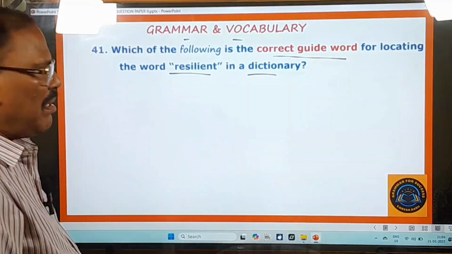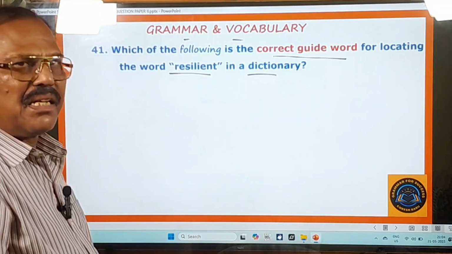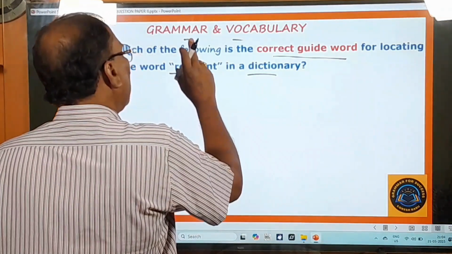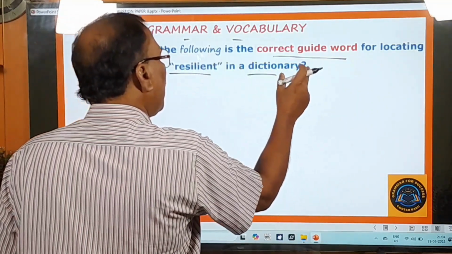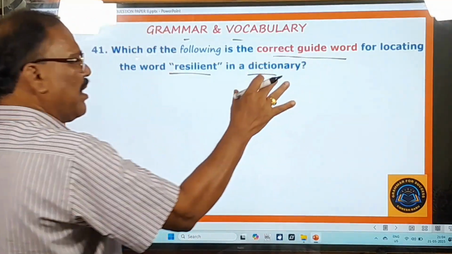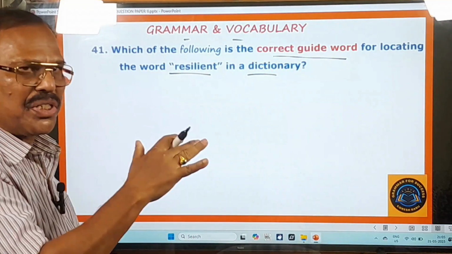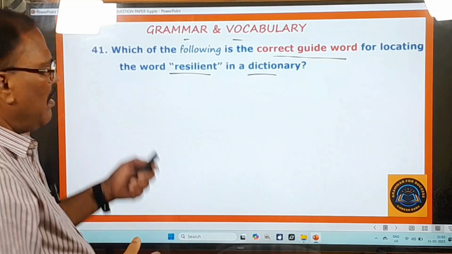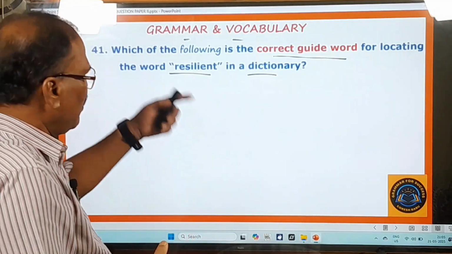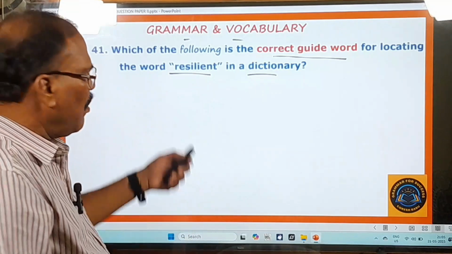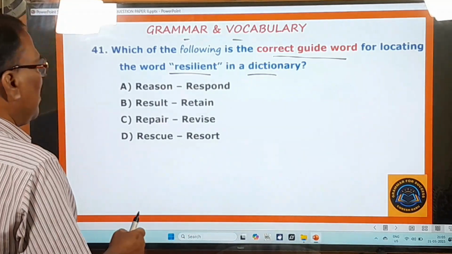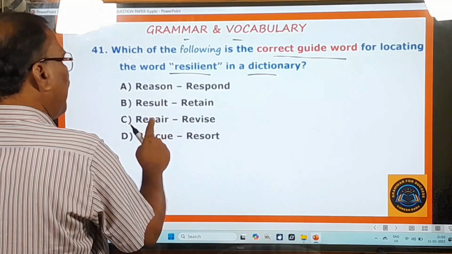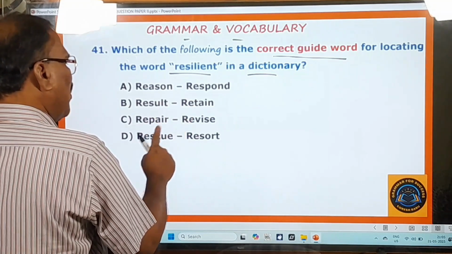You know very well, this word resilient means flexible and all that. So where does this word resilient fall in the dictionary? That is the question, and it is a very interesting type of question. In the explanation video I will tell you how to answer it. What are the options given here? Reason, respond; result, retain; repair, revise; rescue, resort.